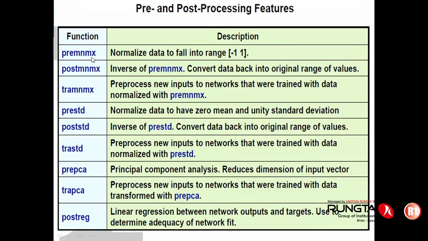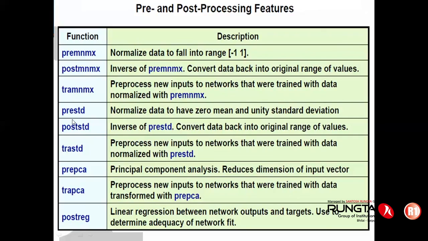Similarly, as we have scaled the input, at the end of the calculation we need the inverse of pre-min-max, called post-min-max, so that we can compare with the actual output. If the output is 20 and you are getting 0.68, that is meaningless. So the exact reverse of pre-min-max is post-min-max.